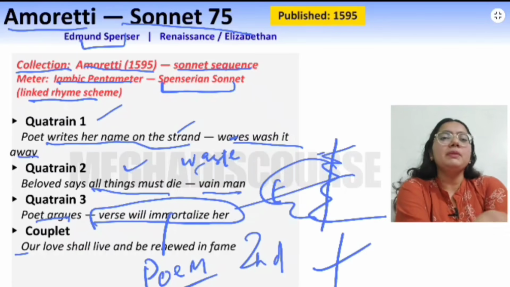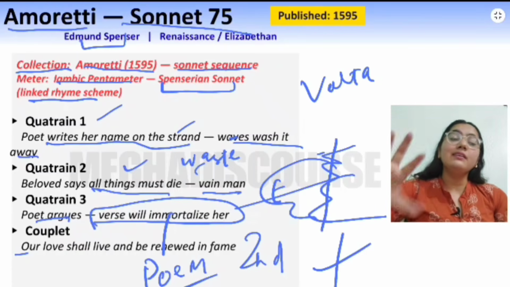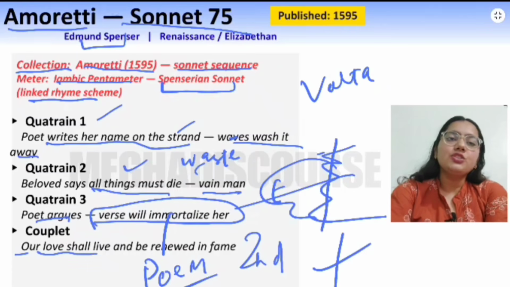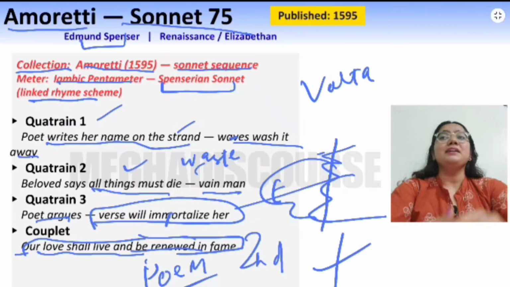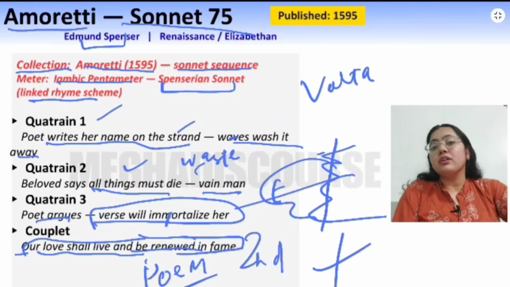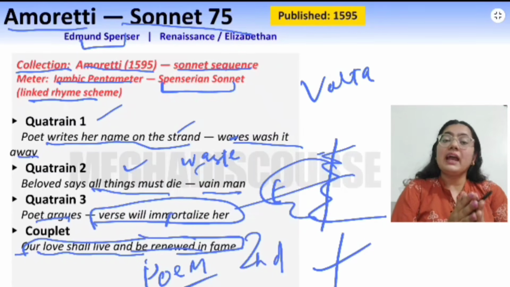And in the couplet, I hope that you know there is a volta in the sonnets. Volta means a turning point, a twist. So now in the volta, our love shall live and be renewed in fame. That is, now I have written this poetry on you, now our love will be forever. It will always be there, and it will renew every time. So this is basically the idea of Amoretti.